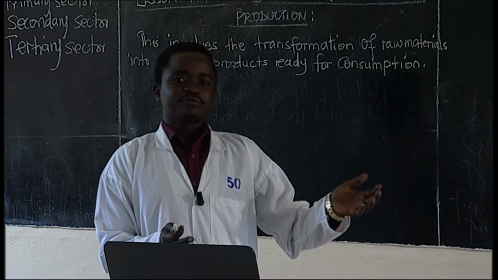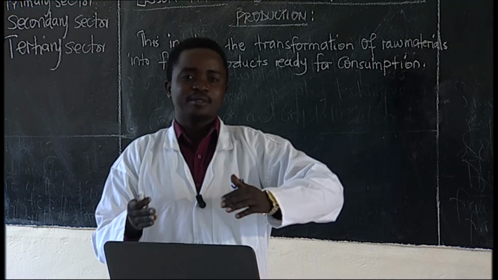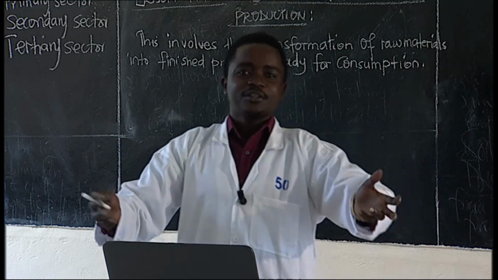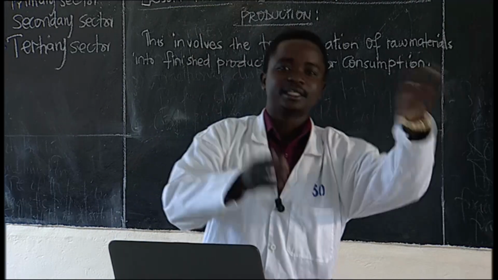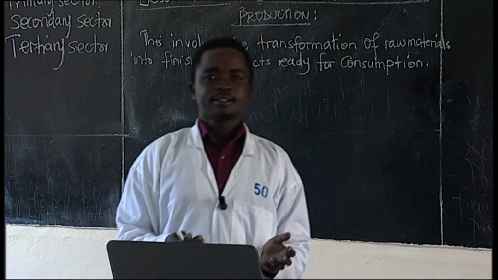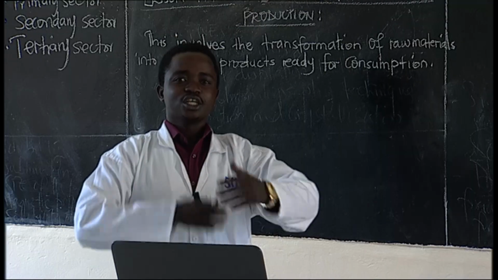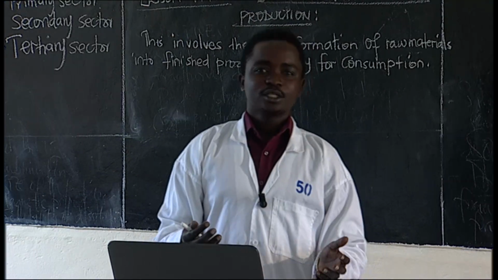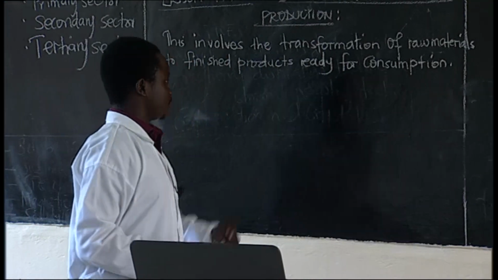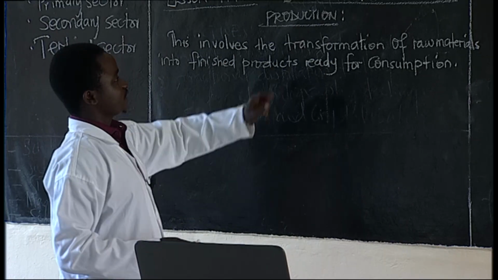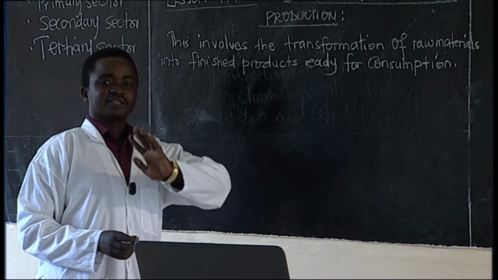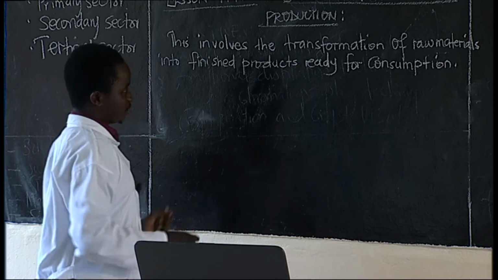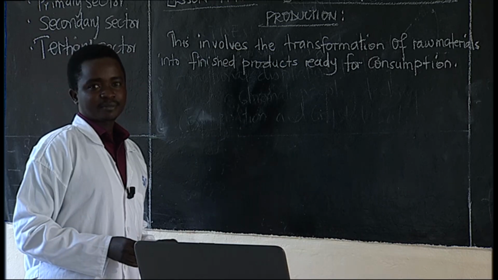Milk can be gotten from livestock farming, that is primary sector production, and this milk we process, we transform into yogurt, into ghee, and there it is ready for consumption. So what does this secondary sector of production involve? It involves majorly four items that we are going to examine here.